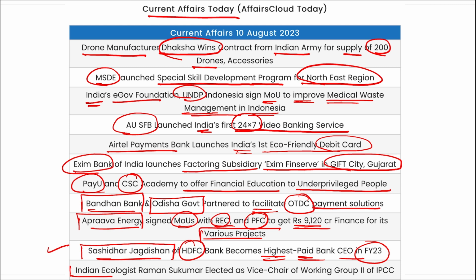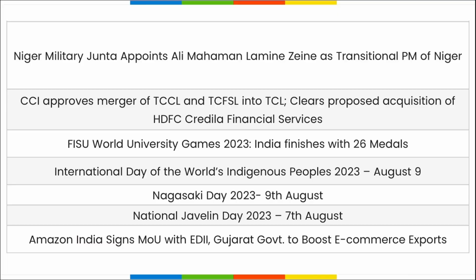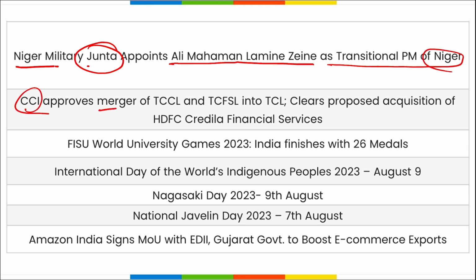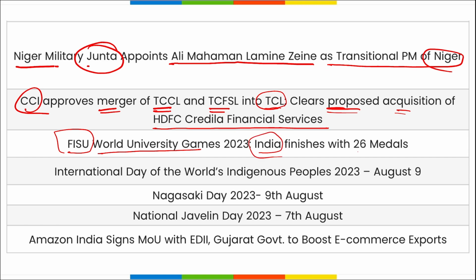Important. Indian ecologist Raman Sukumar elected as the vice chairman of the working group 2 of IPCC. Then Niger military junta have appointed Ali Mahaman Lamin Zine as the transitional prime minister of Niger. CCI has approved the merger of TCCL and TCFSL into TCL and has cleared the proposal for acquisition of HDFC Credilia Financial Services. Then FISU World University Games were held in China and India finished here with 26 medals in the 7th position, and in the medal tally China has secured the top position.